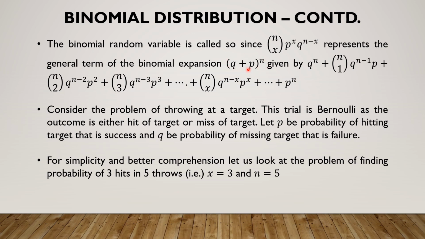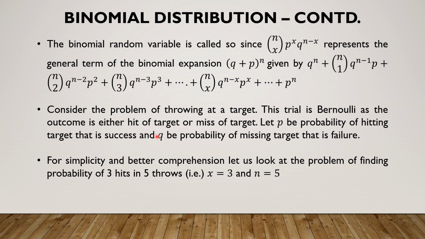It's binomial because there are two terms, the sum of two terms raised to the power of a positive integer. In this binomial expansion, the general term happens to coincide with the probability function of this random variable, and that is why the random variable here is called the binomial random variable, because of the probability mass function coinciding with the general term of the binomial expansion. We call it like that.